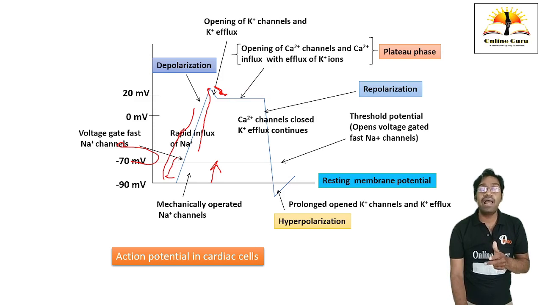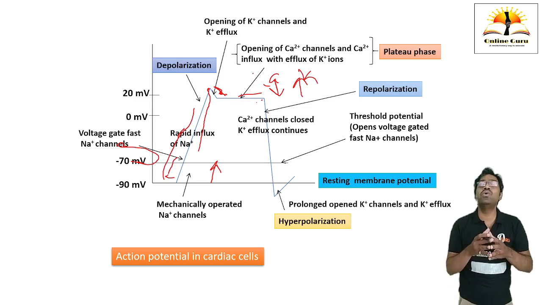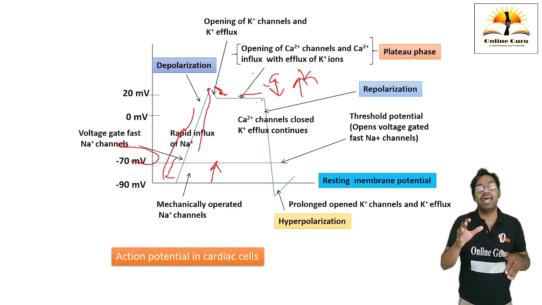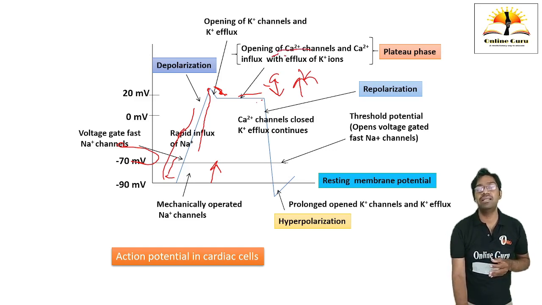Okay. And what will happen at this phase? There is opening of calcium channels and also there is an efflux of potassium. The calcium is going to move in, and potassium is going to move out at this phase. Therefore there is no change in the voltage. वोल्टेज कभी चेंज नहीं होगा इसमें प्लेटो फेज में. क्यों? क्योंकि कैल्शियम भी अंदर आ रहा है और पोटेशियम भी बाहर जा रहा है, मतलब वो स्टेडी स्टेट बैलेंस इक्विलिब्रियम अचीव हो जाएगा. Okay, then this is called the plateau phase, where there is opening of calcium channels as well as the efflux of potassium ions.